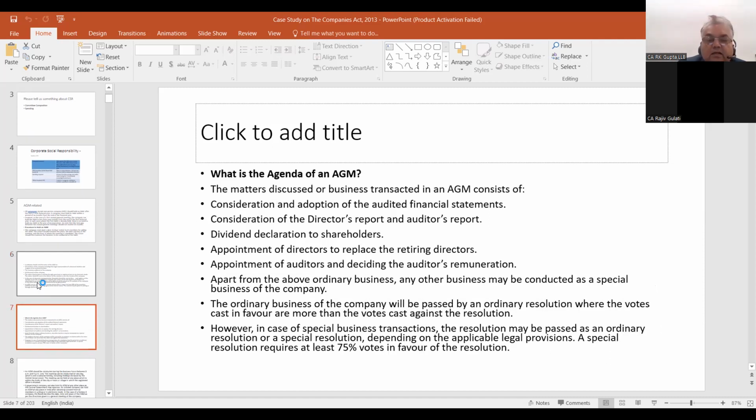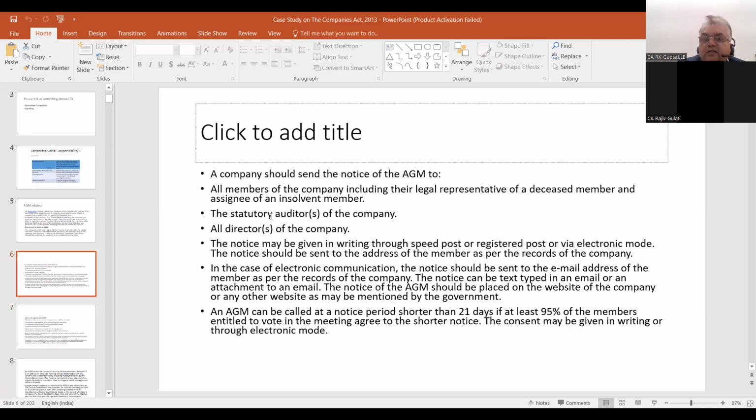95% will agree, sir? Again, when they come only they will? When they are called for the meeting, then only they will say whether they agree or not? No, it says it may be given in writing or through electronic mode. Normally, you see a practical situation. There may be 10 shareholders in a company. In that case, if everybody agrees, it can be held at a shorter notice. So basically, this provision is intended for companies where shareholders are not many. Okay, sir. Suppose there are 5 or 10 shareholders only, then 95% is done. Okay.